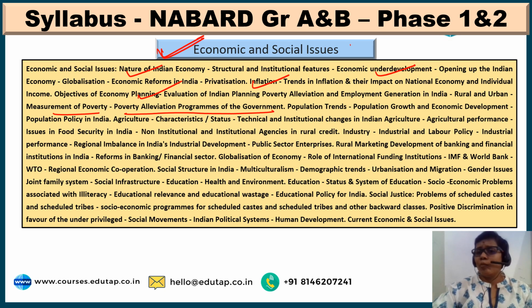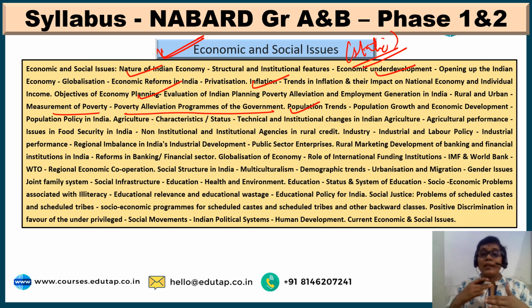Though it is mostly static, the same topics have been asked as part of current affairs as well. And then coming on to the population trends, what Indian agriculture is, what its various characteristics and status are, what agriculture performance in India is, what food security is, and what the various issues being faced as part of food security in India are, etc.